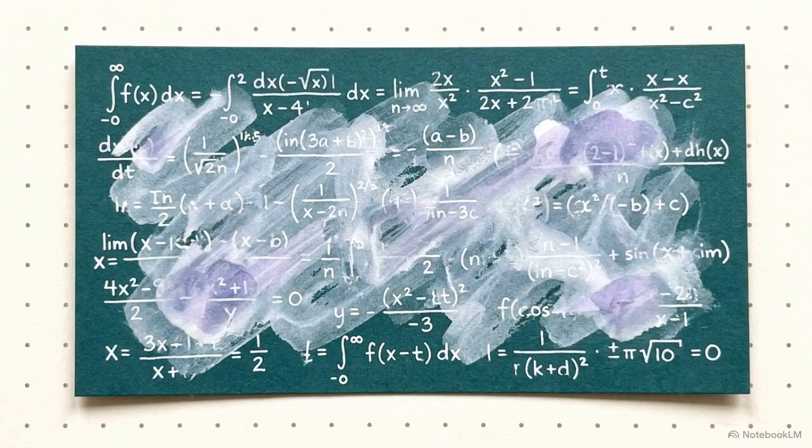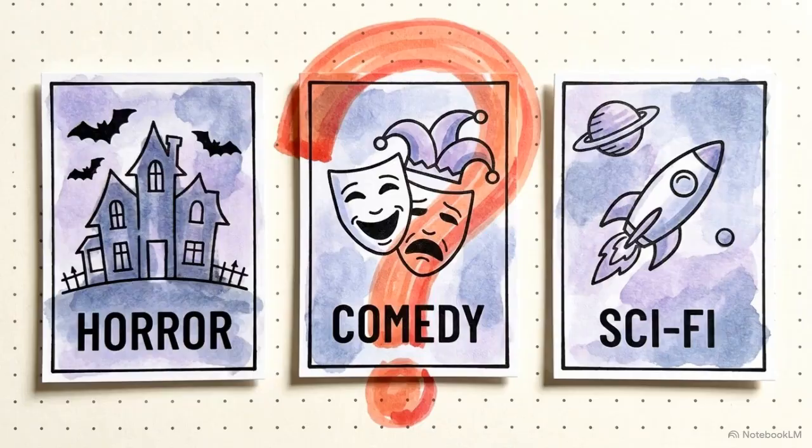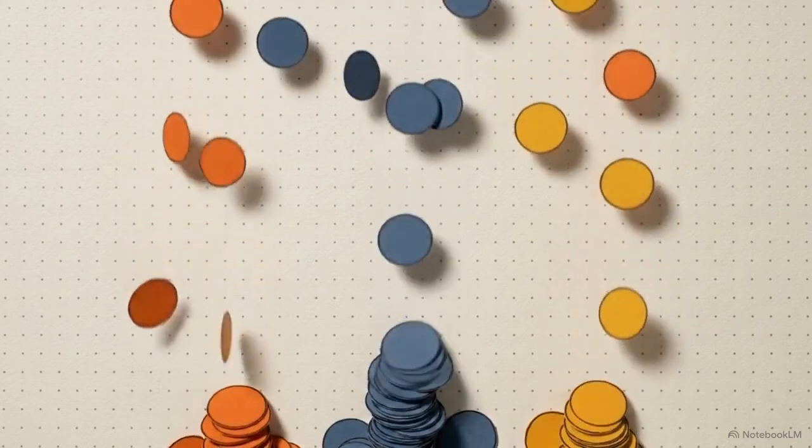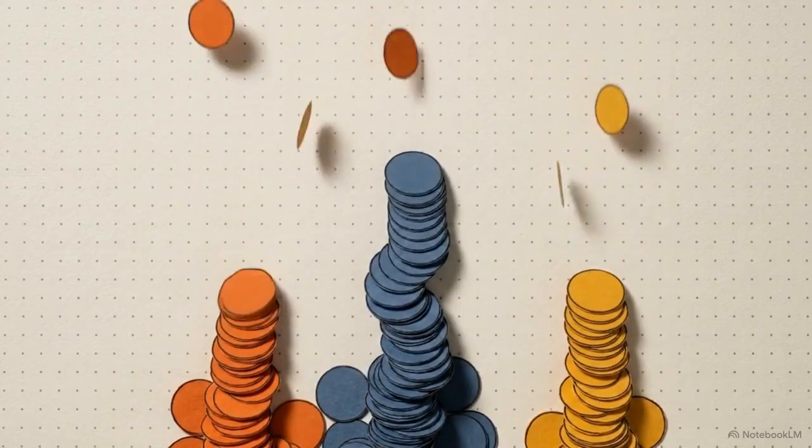There are situations, however, where both the mean and the median fail completely. You can't calculate the median of a sandwich shop's best-selling lunch, or find the mathematical mean of a classroom's favorite movie genre. For categories, you use the mode. The mode is simply the value or category that occurs the most frequently in a dataset.